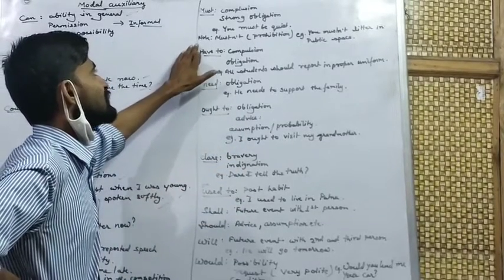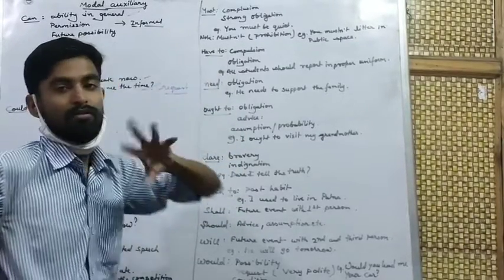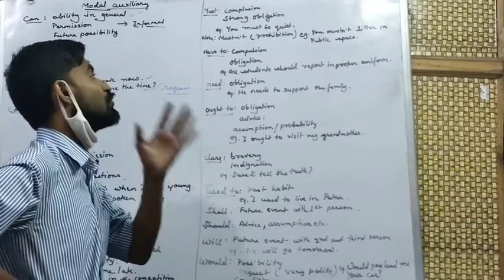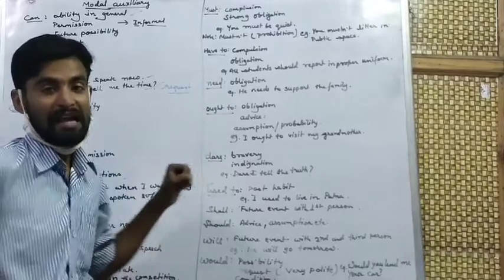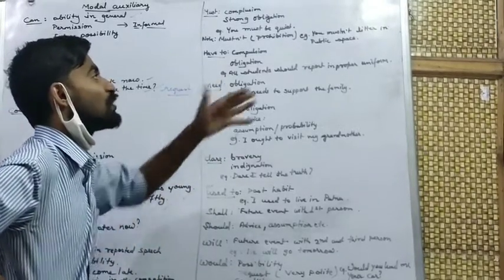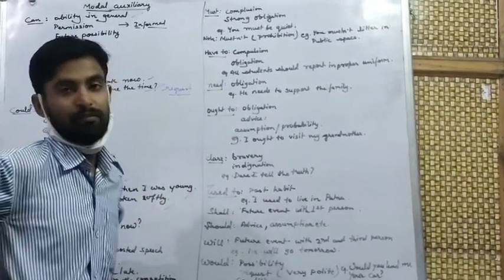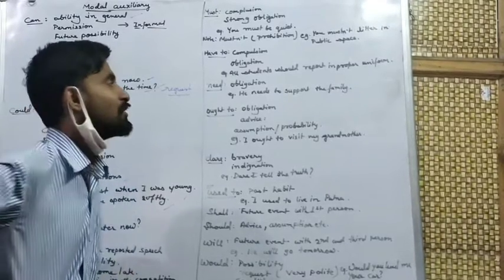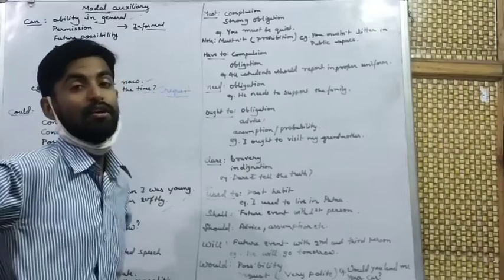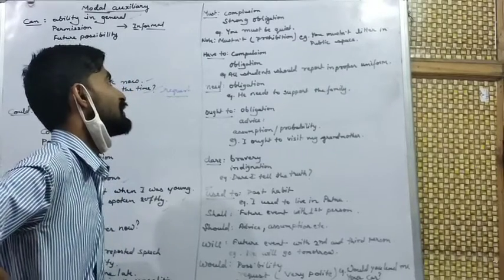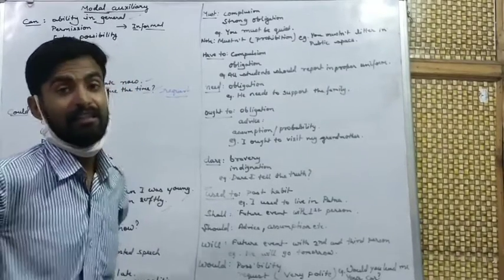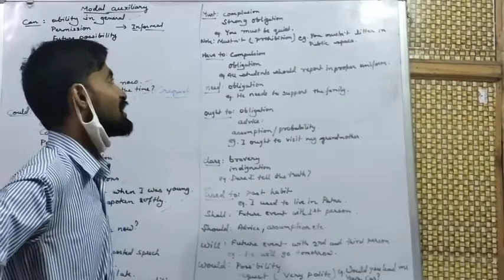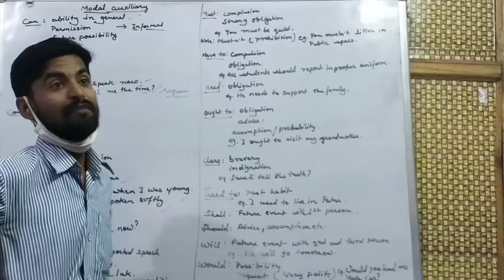Note, must not shows prohibition. It means it stops you from doing certain activities. You must not litter in the public space. It means you should keep public space clean. This is what prohibition means. It is restricted. It is not that you will get punishment if you do this.